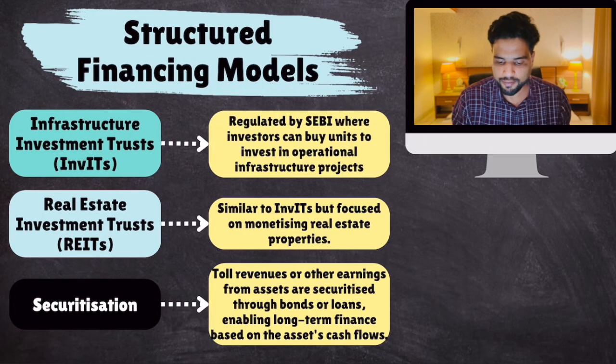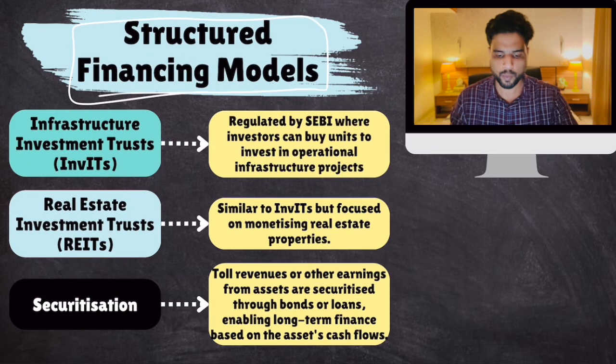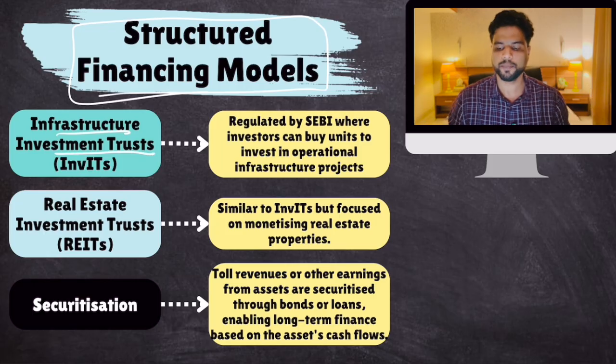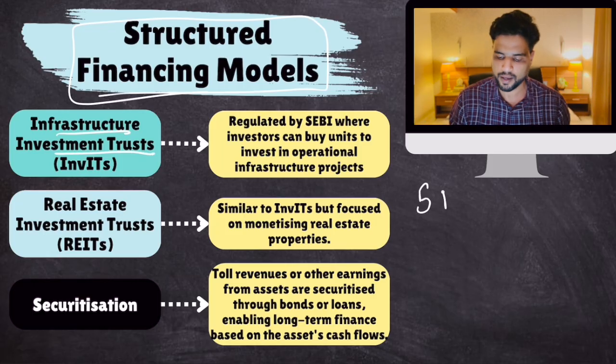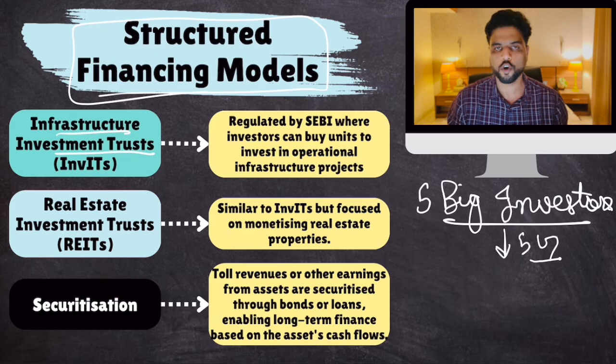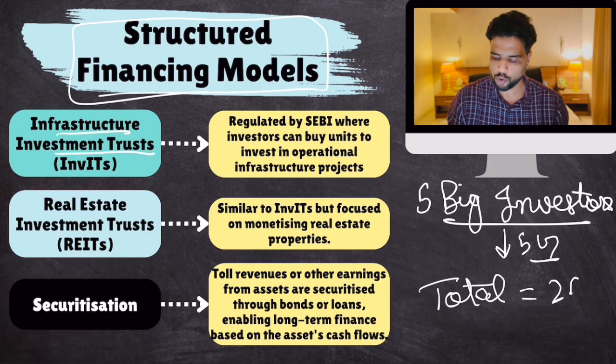Well, there are financing models. Number one is infrastructure investment trusts. So all the big private players, let's suppose there are 5 big investors. Each of them contributes 5 crore rupees. So 5 crore by 5 total is 25 crore rupees.